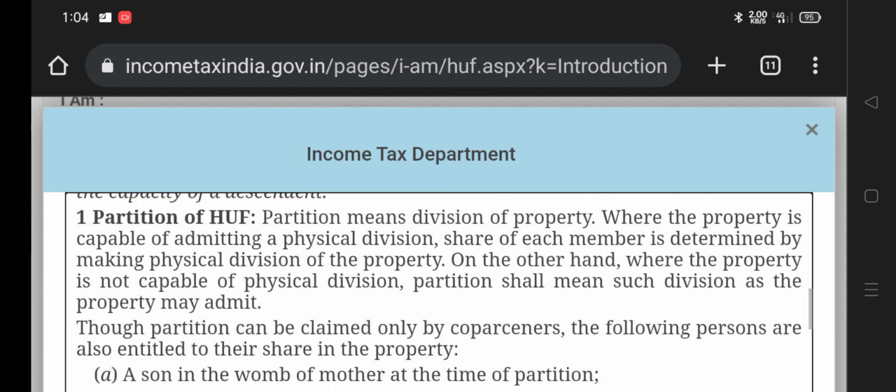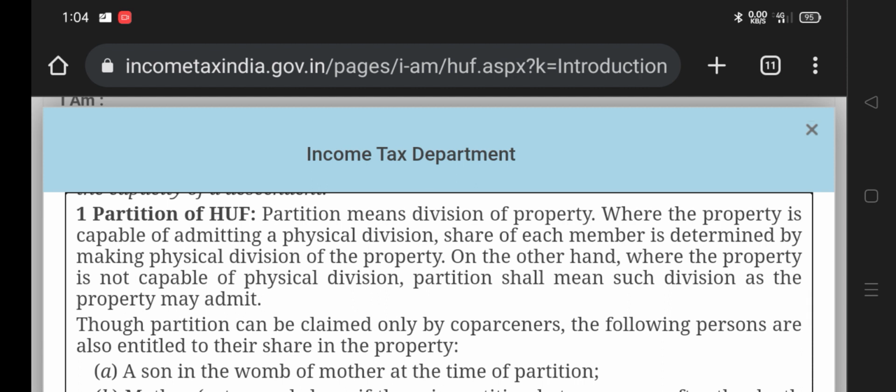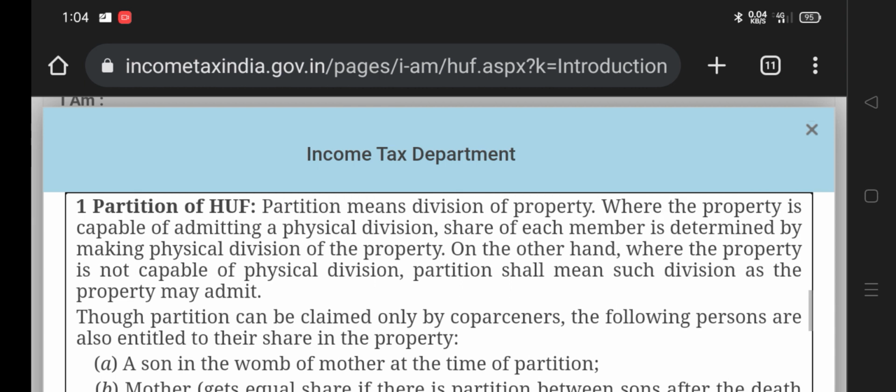So, partition of HUF. If you have any doubt, just put in a comment. I can see it and clarify it. Any part of time I can see this. Okay. So partition of HUF.